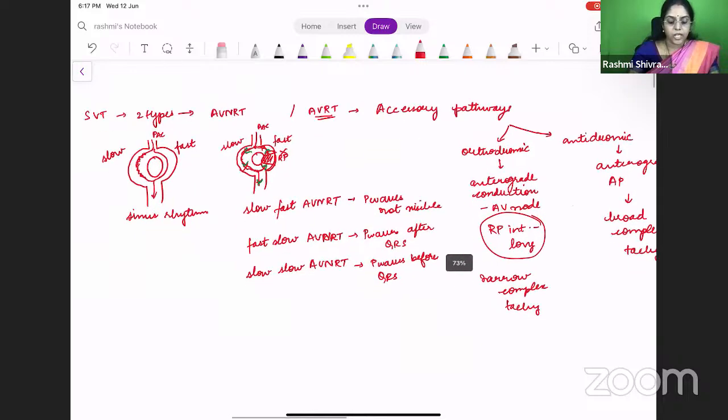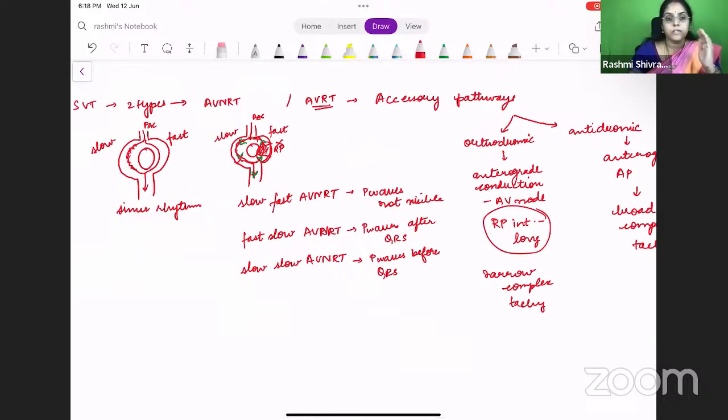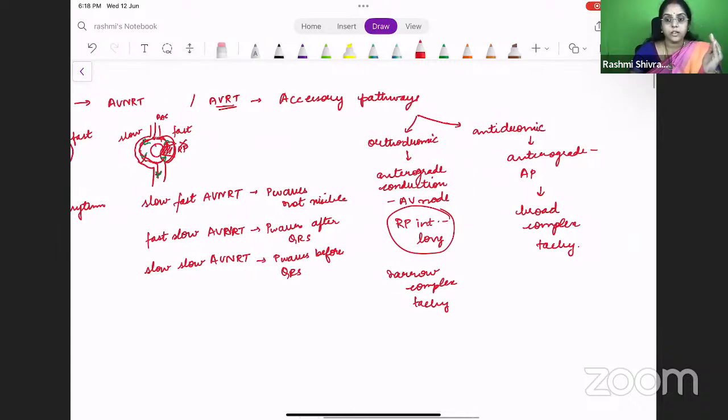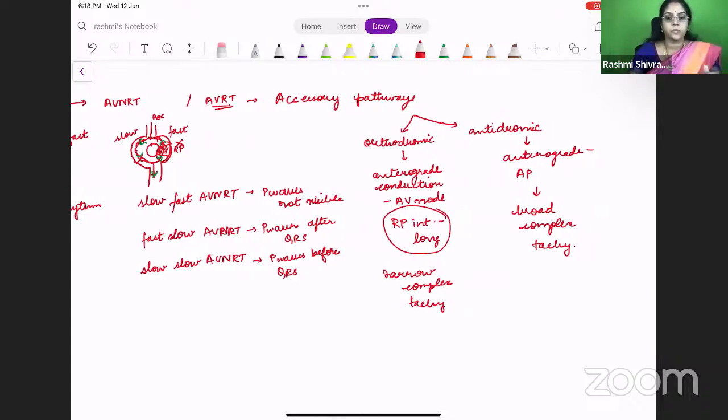So in SVT, you have two types, basically AVNRT and AVRT. AVNRT is because of the pathways in the conduction system, which can be either slow or fast, and depending on which one is in a refractory period, you will get an impulse. The other one is AVRT, which is transmission through the accessory pathways. It can either be orthodromic or antidromic. Orthodromic is when the anterograde conduction happens through the AV node; the RP interval will be long and a narrow complex tachycardia will happen. Whereas in antidromic, it will be a broad complex tachycardia because the anterograde conduction happens through the accessory pathway.